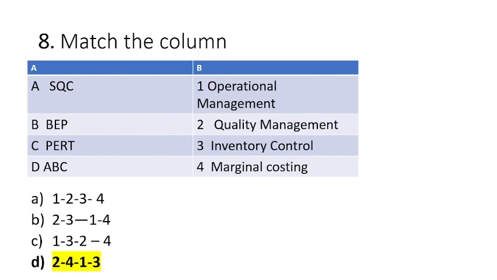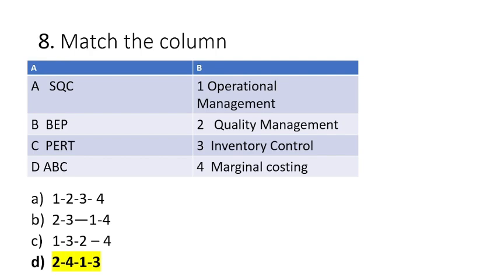Now SQC basically stands for statistical quality control, where statistical measures are used for quality control, and it is related to quality management. 1 matches with 2, A matches with 2. Then BEP we have already discussed, 4.